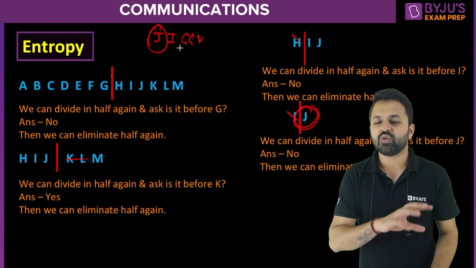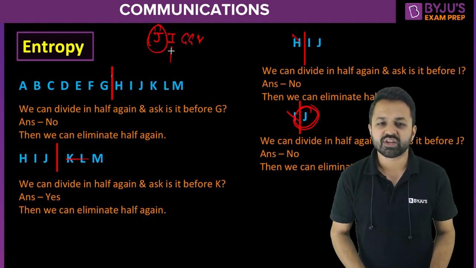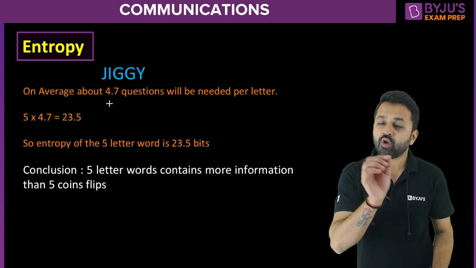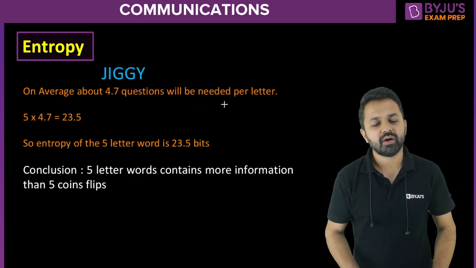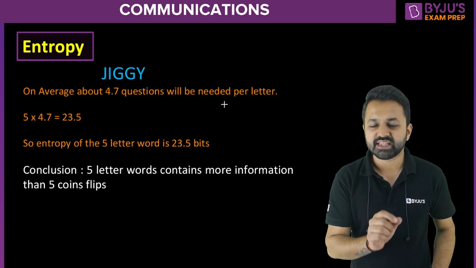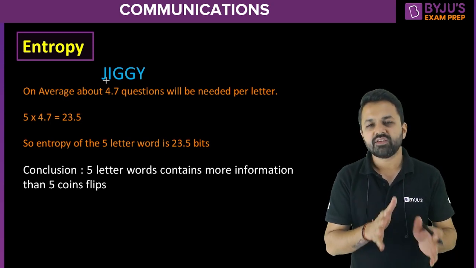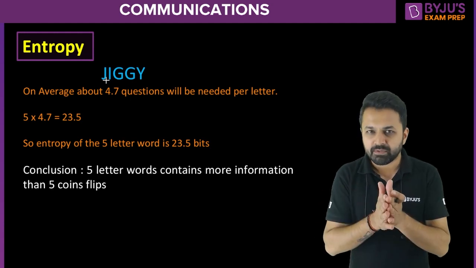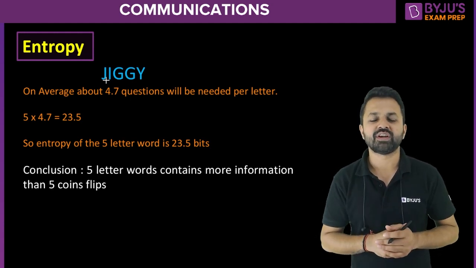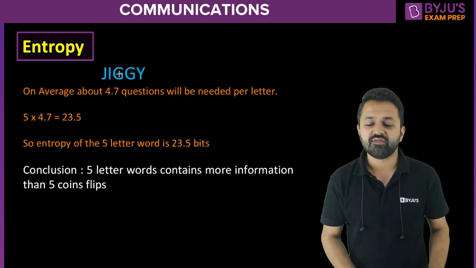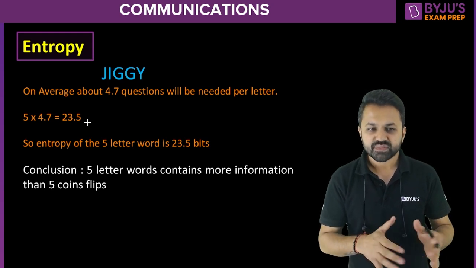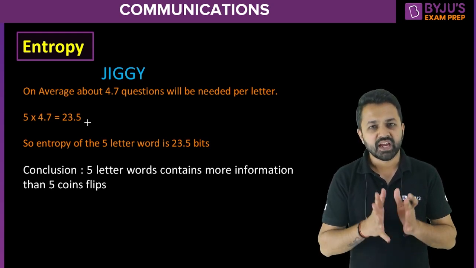Similarly, if I go on like this and look for the other letters, G and G, and then again for Y, then on average 4.7 questions will be needed per letter. In this case, you can see that I asked five questions for J. Similarly for the other letters, if we sum up, it comes to 4.7 questions per letter. And we have five letters, so 5 into 4.7 is equal to 23.5. So that means we have 23.5 bits of information.